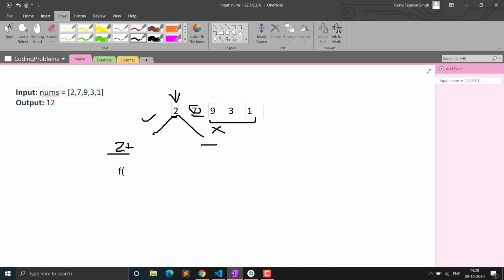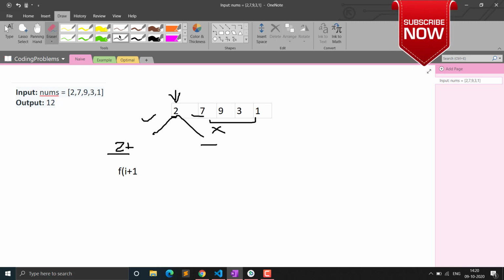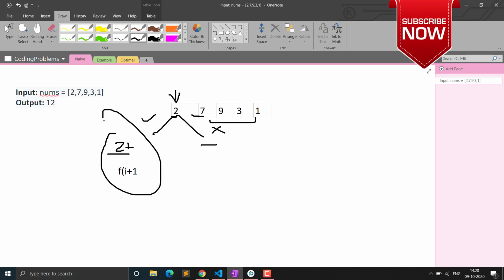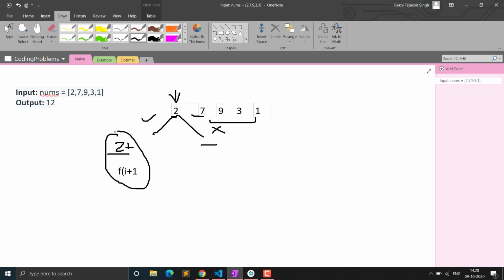If we rob it, our profit will be 2 plus the result excluding this, and we will calculate for the sub array. So it will become f of I plus 2, because I plus 1 would be at this index. I is at this 2, so I plus 1 will be 7. So we will have to check starting from I plus 2 till n. The other choice is if we exclude this 2. If we include it, the profit will be 2 plus the profit for the sub array after 7, excluding 7.